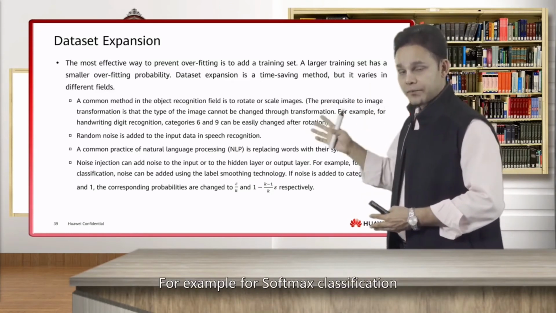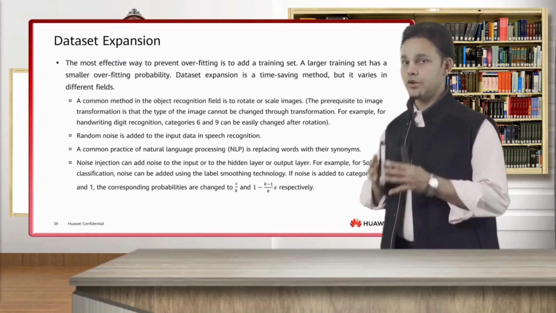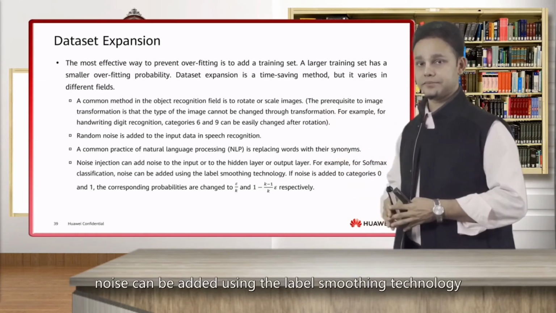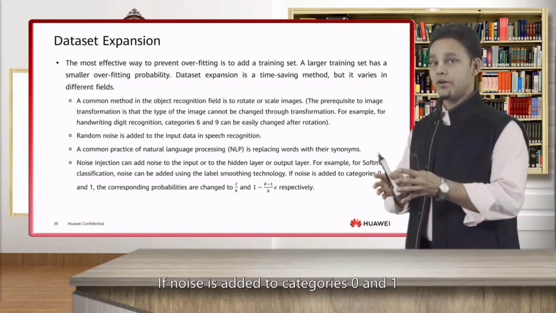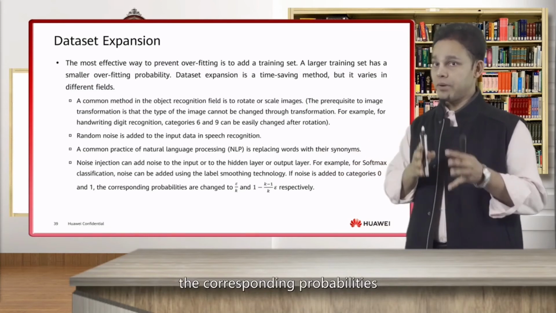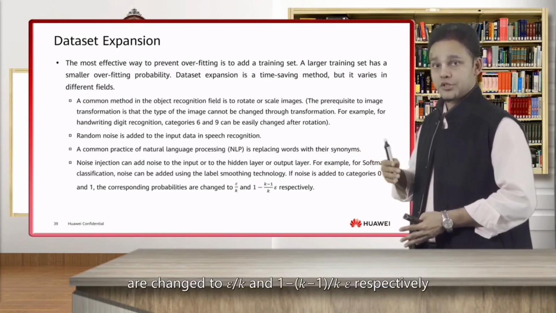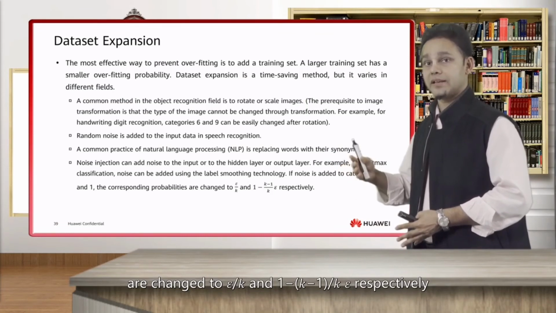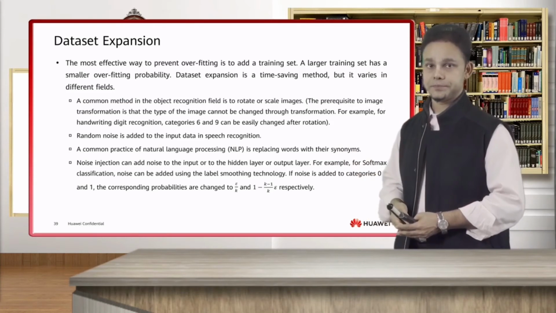For example, for softmax classification, noise can be added using the label smoothing technology. If noise is added to categories 0 and 1, the corresponding probabilities are changed to epsilon over k and 1 minus (k minus 1) over k epsilon, respectively.